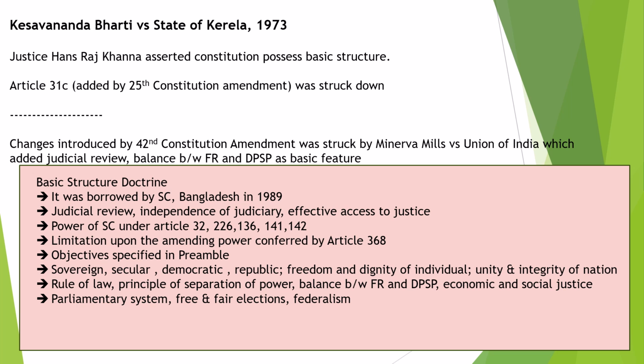It includes judicial review, independence of judiciary, effective access to justice, power of Supreme Court under Articles 32, 226, 136, 141, and 142, limitation upon amending powers conferred by Article 368, objectives specified in preamble, sovereign secular democratic republic, freedom and dignity of individual, unity and integrity of nation, rule of law, principle of separation of power, balance between fundamental rights and directive principles, economic and social justice, parliamentary system, free and fair election, and federalism.